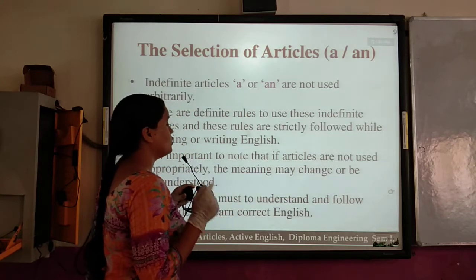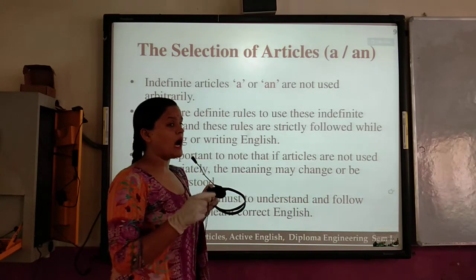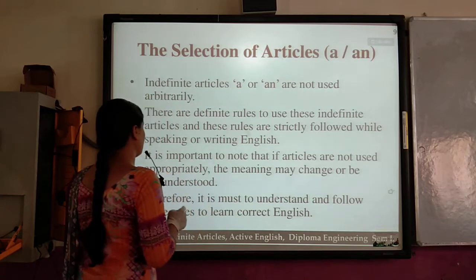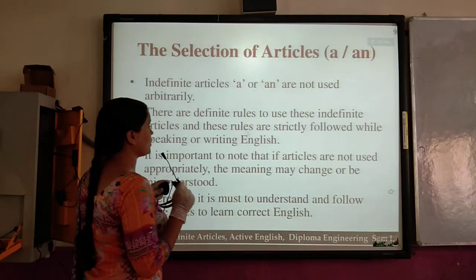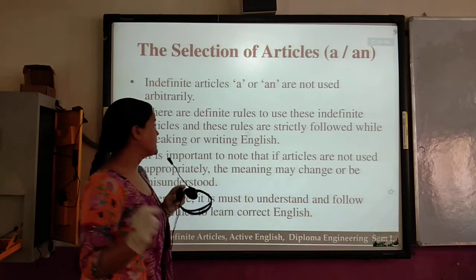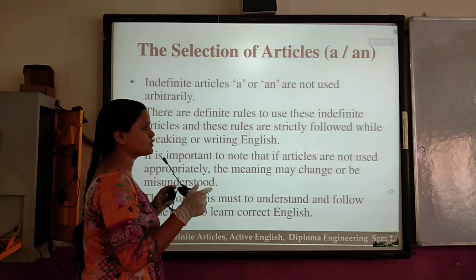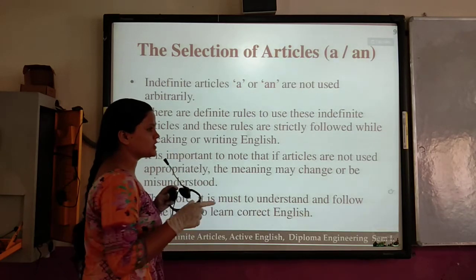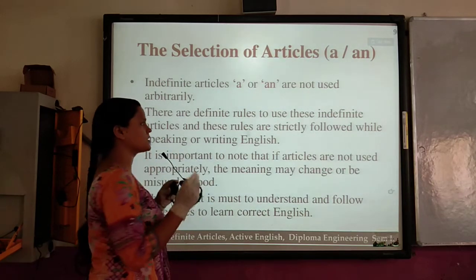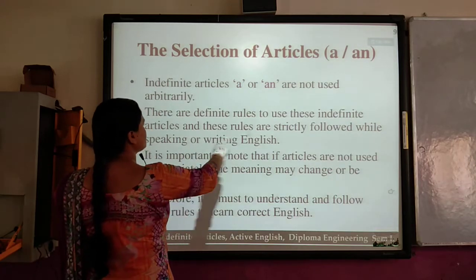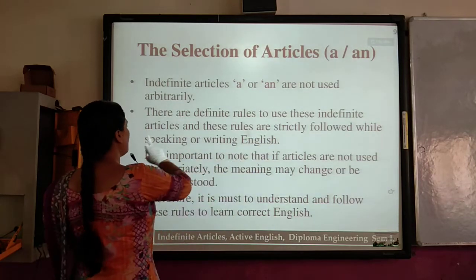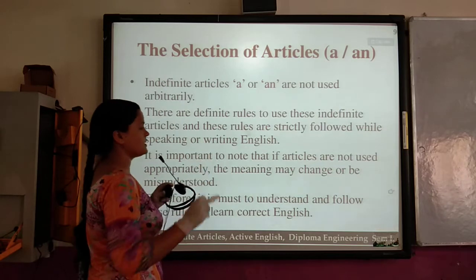Let's see those rules. First, there are definite rules to use these indefinite articles. Definite rules means some fixed rules are there to use articles in sentences, and these rules are strictly followed while speaking and writing English.